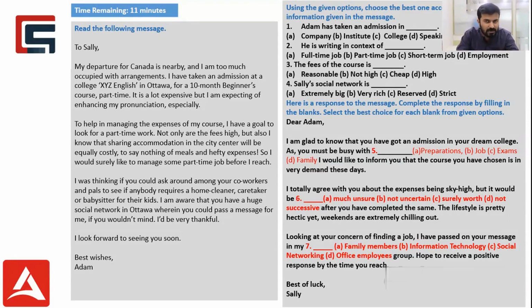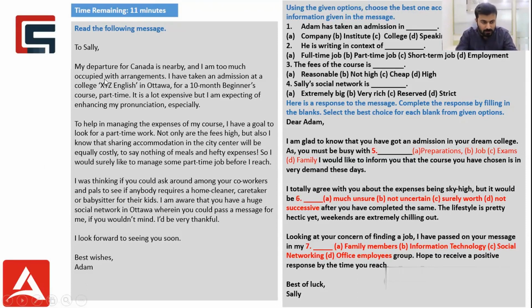We have been given an email. It is very much suggested to skim the email before a candidate actually starts solving all the questions that are given on the right side. So I'll be going through the email, which might take a couple of minutes, and I'll just focus upon the keywords. If I start reading the email, it says to Sally. That is the person to whom somebody is writing an email. And that somebody is no one else but Adam. That is the name mentioned at the end.